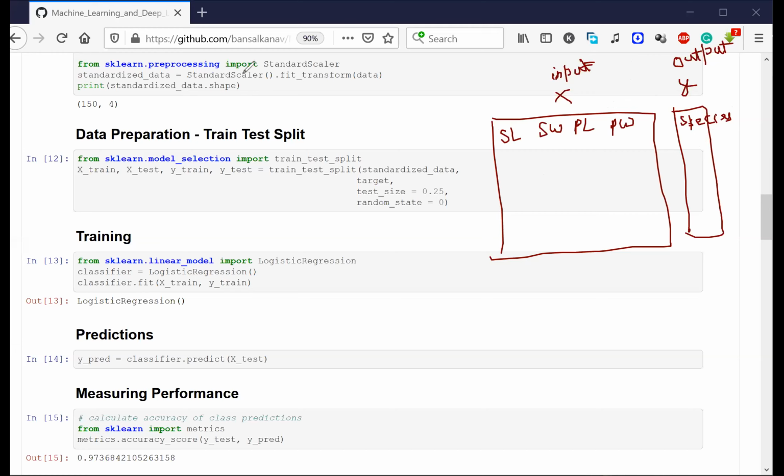Now, when I do a random split, let's say this is the kind of split that is happening: 75% of the data is here, 25% of the data is here. If I cut the data like this, how many pieces do you see?